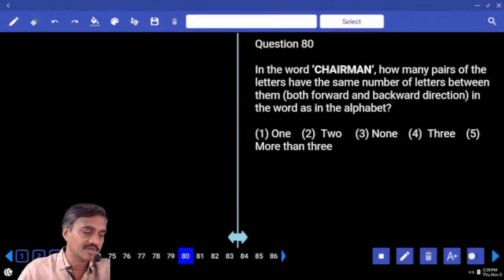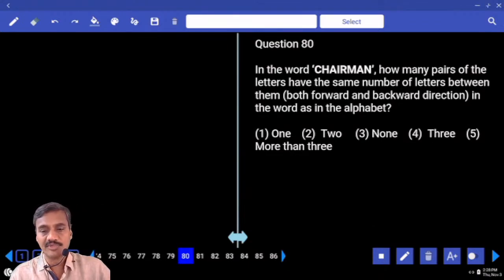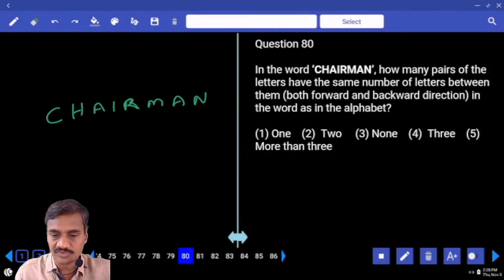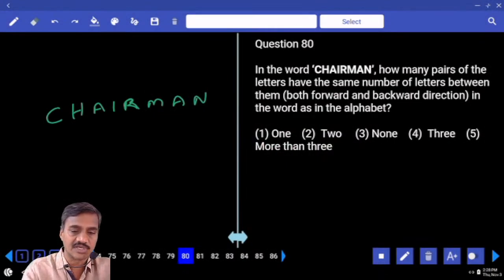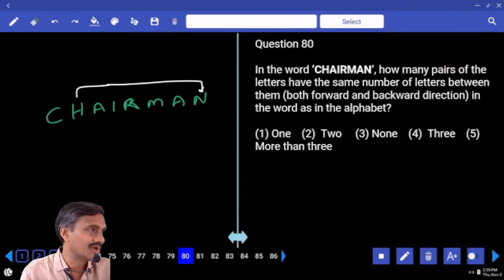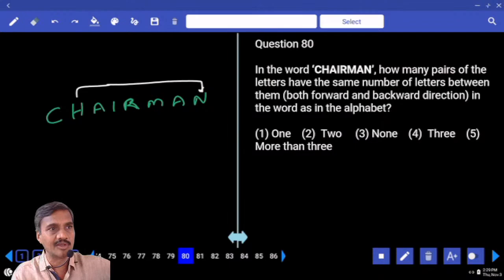Then coming to question number 80. Now how many such pairs of letters are there in the word CHAIRMAN, both forward as well as backward? C-H-A-I-R-M-A-N. Then coming to the first one, H, I, J, K, L, M, N. Hence H and N, there is a pair. Now these two letters form a pair, because between H and N in this word there are 5 letters. And again, between H and N in the English alphabet, I, J, K, L, M are the 5 letters we have.